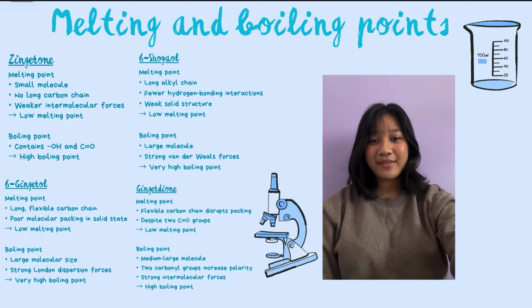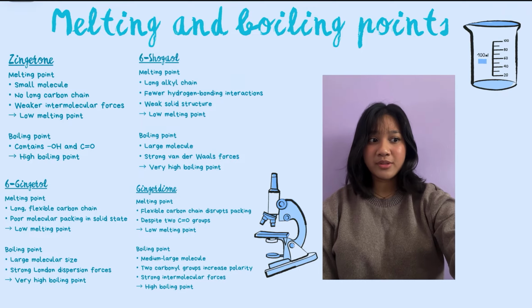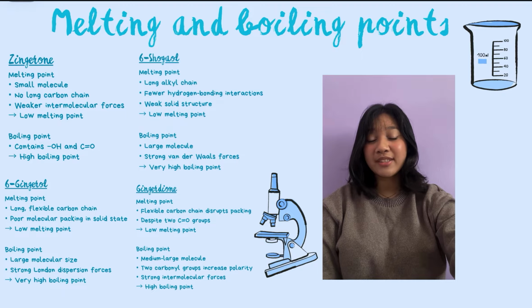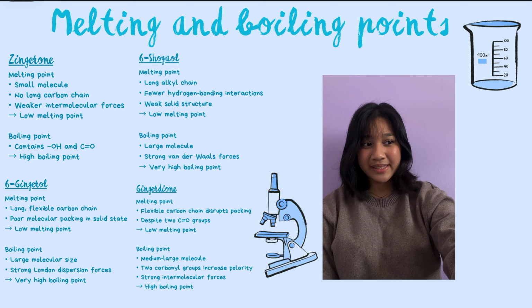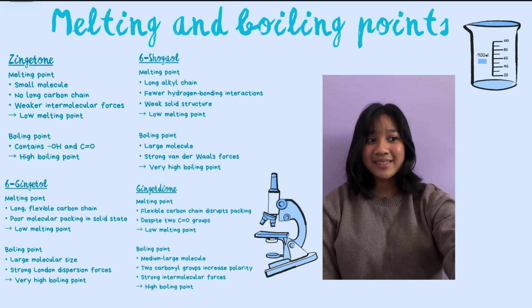The fourth compound is gingerdione. This compound also has a low melting point, around 40 degrees Celsius. Although it contains two carbonyl groups that increase polarity, the presence of a flexible carbon chain prevents efficient molecular packing in the solid state. Its boiling point is also high, approximately 380 degrees Celsius, due to the combined effects of dipole-dipole interactions and London dispersion forces.